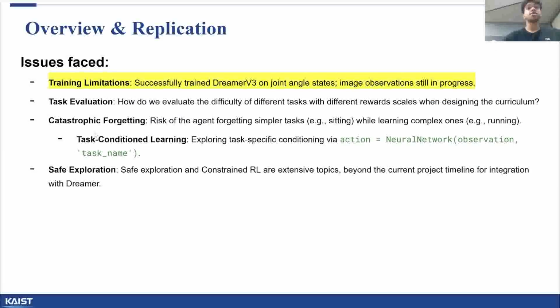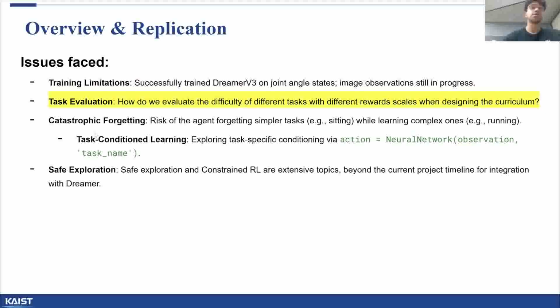We faced several issues so far. We were able to successfully train Dreamer v3 on simple singular tasks like sitting using only joint angle states. Unfortunately, we are having some difficulties integrating the image observation from the humanoid benchmark environment into the Dreamer v3 training pipeline. We also started working on the curriculum learning training pipeline and we realized that we need to decide on the measure of difficulty.